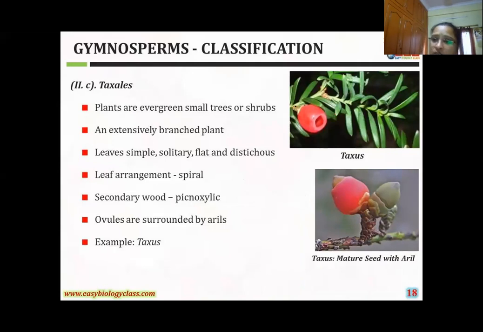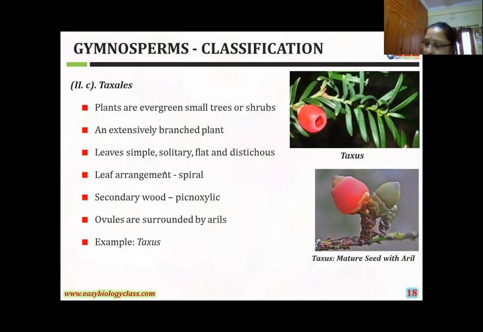In some orders, the plants have an unbranched system. Here in the Taxales, the stem is a branching system. Leaves, you can observe, are very simple, solitary, and flat, with a distinctive leaf structure. The leaf arrangement is spiral. In the internal character of the wood, it is secondary wood, pycnoxylic type of wood. Ovules are also surrounded by arils. The best example in this order is Taxus.